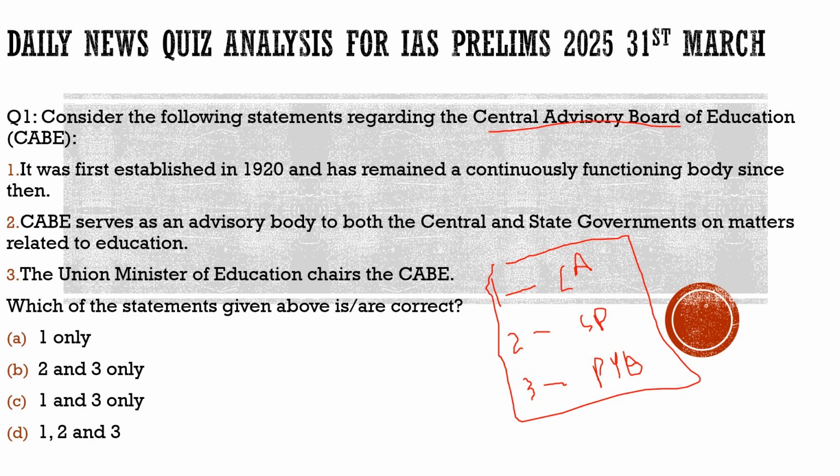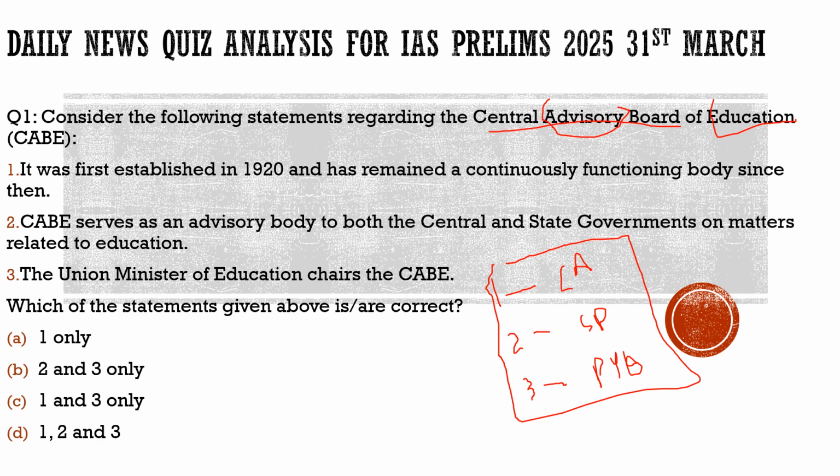So the Board of Education, as the name suggests, has an advisory nature. With respect to education and UPSC, you should remember one thing: when you have to solve any question in the UPSC, most of the answer is already given in the question. So you have to analyze the question first. You have to read it word by word, know the meaning of the words, know the vocabulary, and only then does it become easier for you to solve the question.